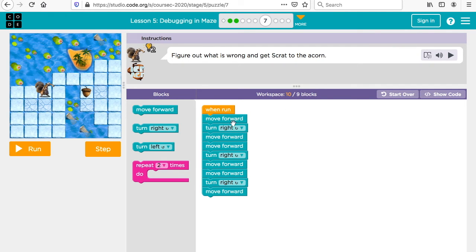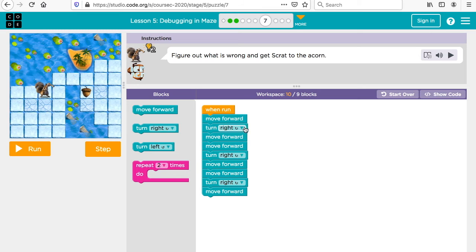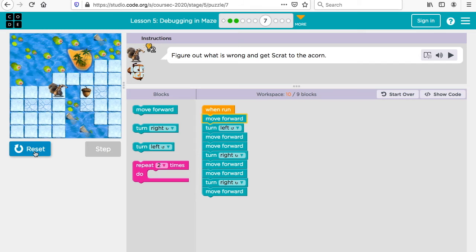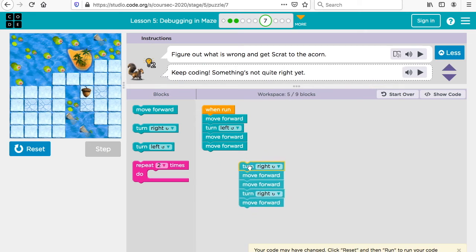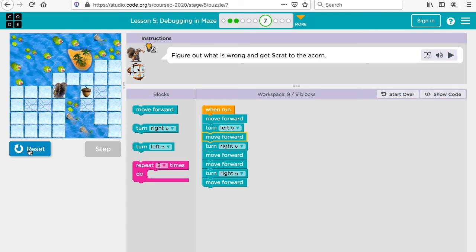Okay, so let's look at this one. First we run the program. He goes forward, and then he goes to the right, and then up. He's going the wrong way. I need to debug. Let's make him go to the left. Let's go to the left, and let's see how it goes here. He goes forward. He goes to the left. Turn left. Forward. Forward. Up. Another error. Let's take this out. Put it in here. Let's run it again. Forward, turn to the left, forward, turn to the right, forward, forward, right, and then another forward, okay?